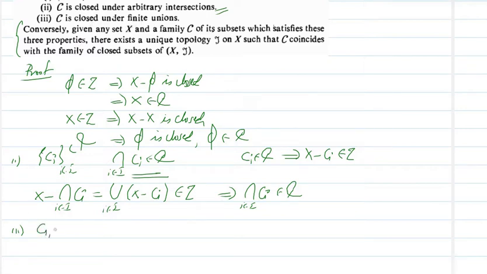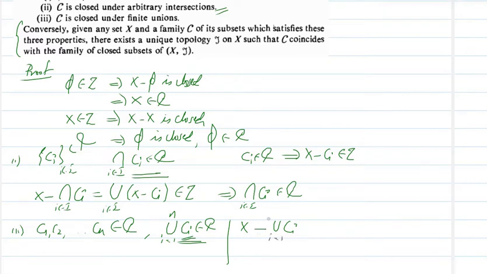For that we take a finite number of elements from C, that is C1 through Cn are members of C. This means each Ci is closed, and we need to show the union of Ci, i running from 1 to n, is in C. For that we take X minus the union of Ci, that means the complement of this set.